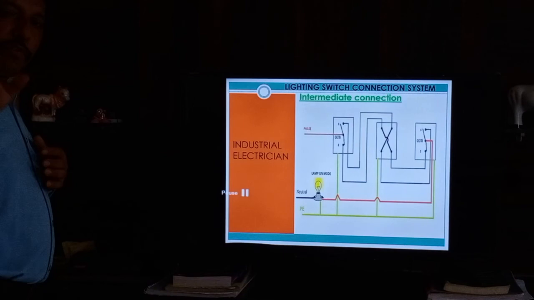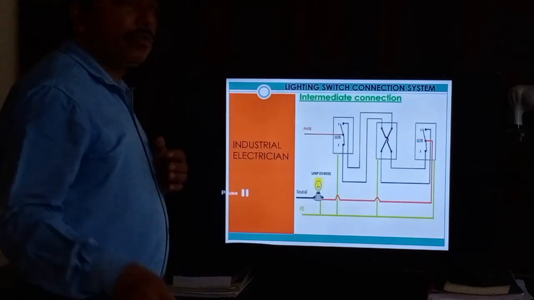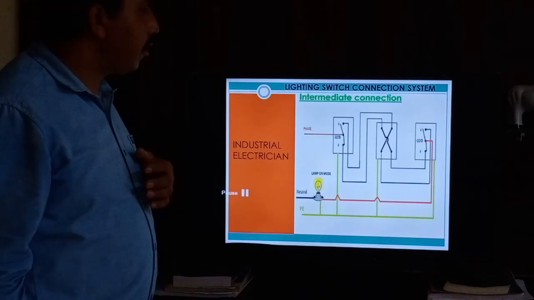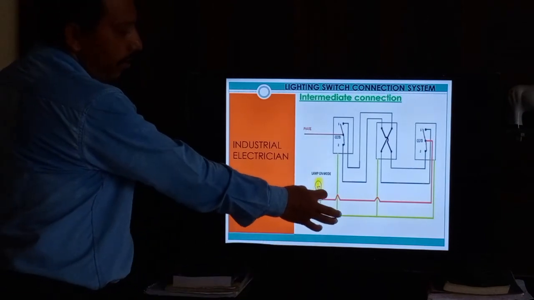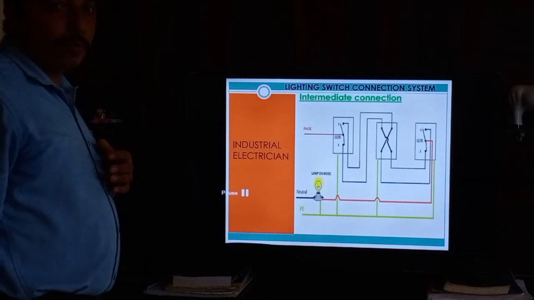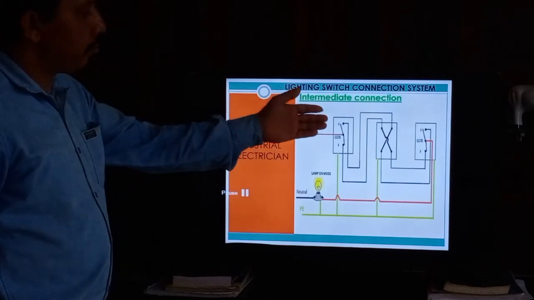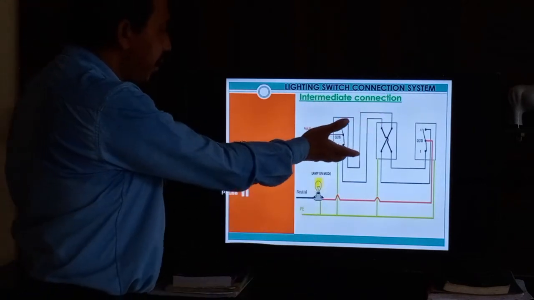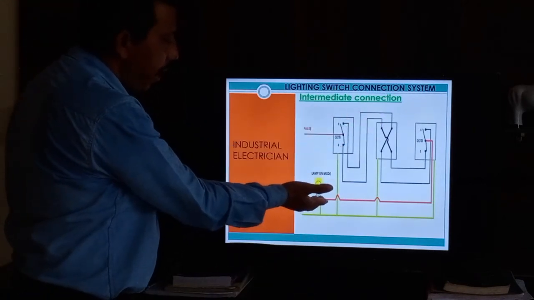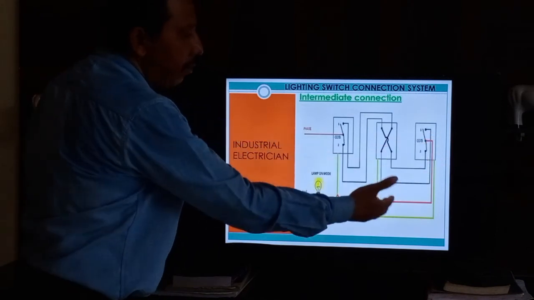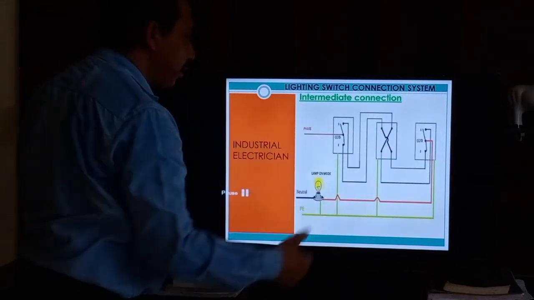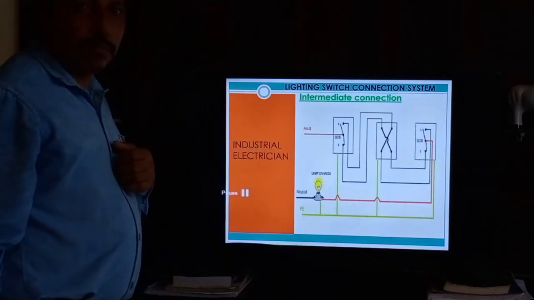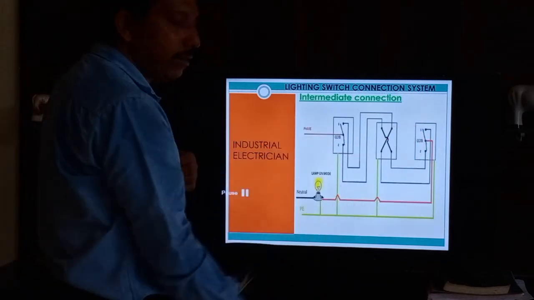In the Gulf, when you do wiring, remember neutral cannot be taken up to the switch point. Neutral you give directly to the device or equipment point. There is no need to bring it to the switch. But in India it is required everywhere, in the switch area and the equipment area. Wherever separate switches are, neutral comes there, looping by the loop system, the parallel system. We use parallel, not series system.